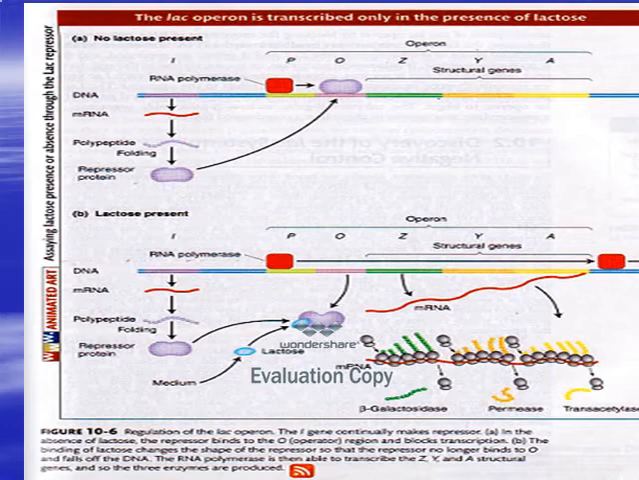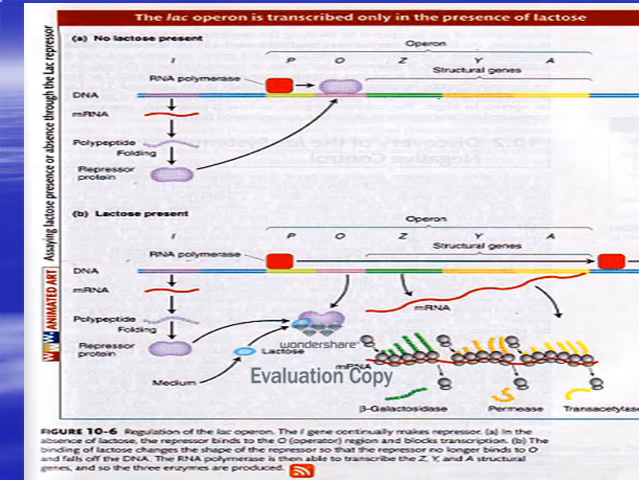As we see in this figure, A is no lactose present, above, and B is lactose present. When no lactose is present, the repressor protein will bind with the operator, so the structural genes ZYA do not work, are not expressed.